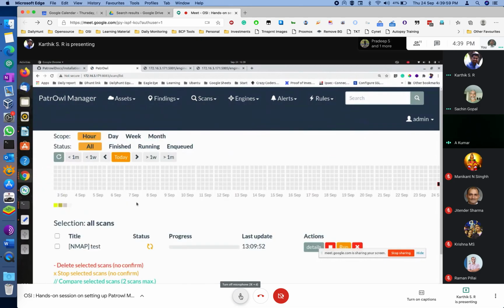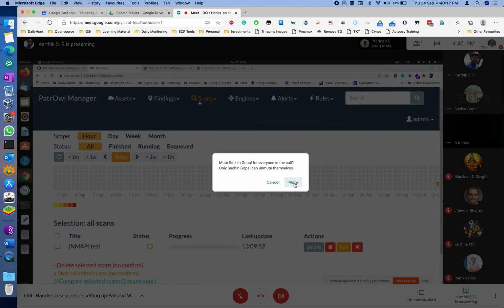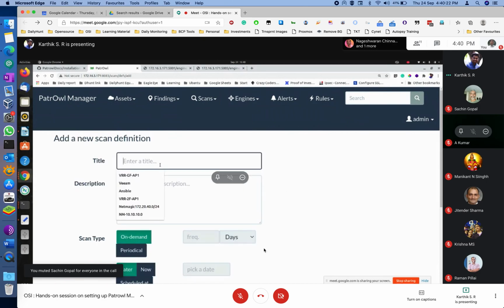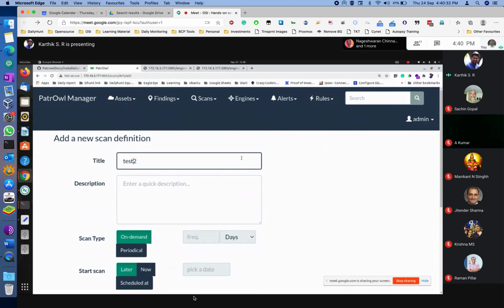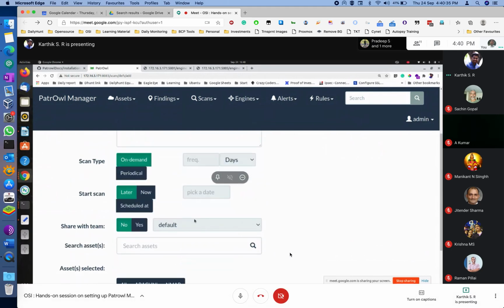Scan performed. It is doing the scan now. That is good news. And after that submit, we try to do one more scan. Okay, now you are adding the scan definitions, right? So for everybody's knowledge, please understand you have to do scan definition.